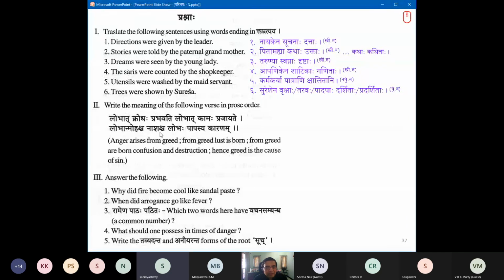I'm not sure. It is nashaha cha. Again, it's a shakara of the visarga. So nashaha cha, similar to mohaha cha. Mohascha nashascha. So mohaha cha nashaha cha. Okay. Lobaha papasya karanam. So there were sandhis in these two words. Lobat mohaha cha nashaha cha. So there are those splits. Rest are okay. So okay, we did that.